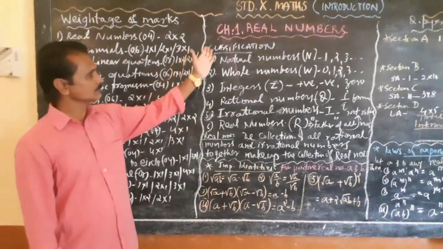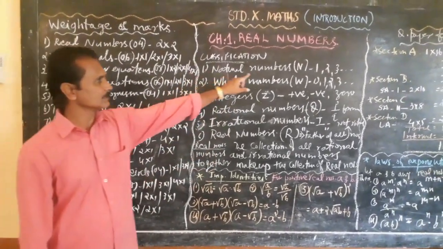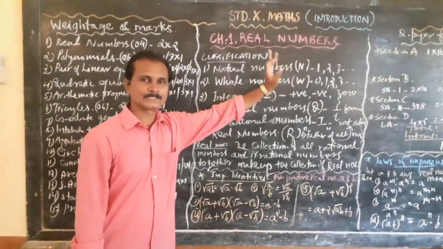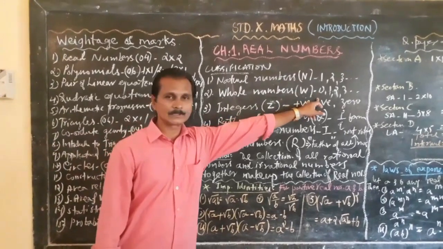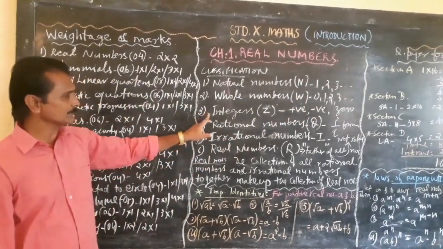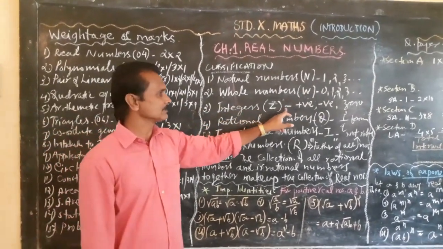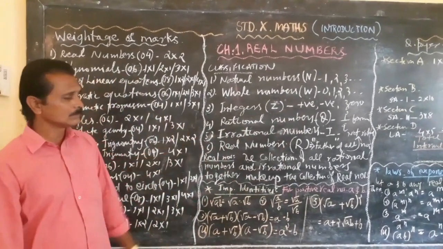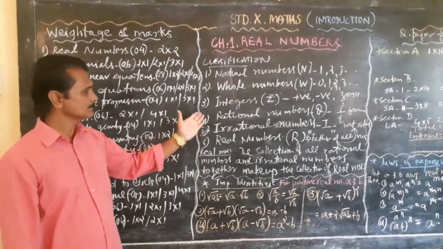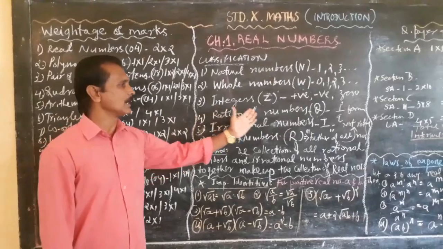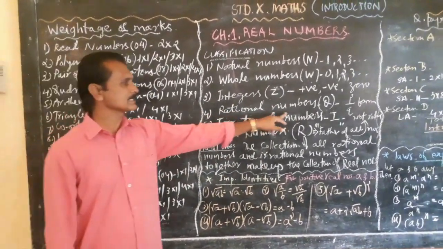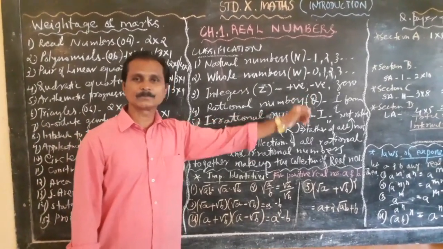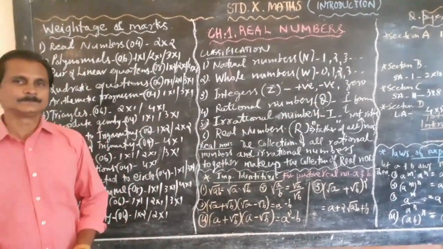Now you have seen three groups. The first one is natural numbers, represented by N, the second one is the whole numbers, represented by capital W, and the third group is integers, represented by capital letter Z. Now come to the fourth set, the set of rational numbers. The set of rational numbers is represented by capital letter Q.